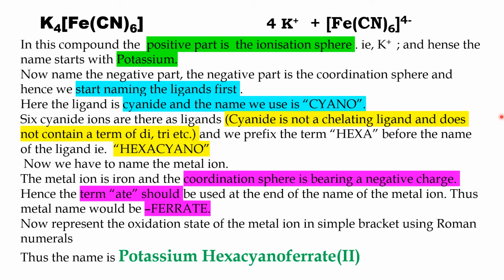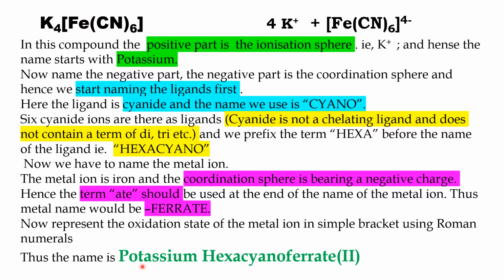Hence the name becomes potassium hexacyanoferrate. Now finally we have to represent the oxidation state of the metal ion in brackets. See here, the total oxidation state becomes 0. 6 minus, this is X, this is 4 plus. So the total should be 0. Here 4 plus, this is X, unknown, the oxidation state has to be found out. 6 minus. So the net effect, the charge of the ion becomes 2 minus.